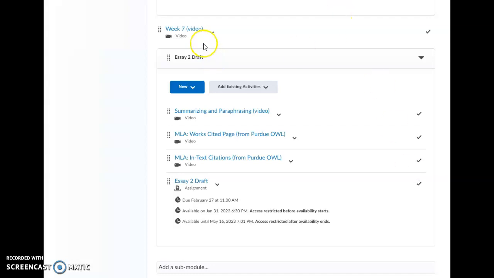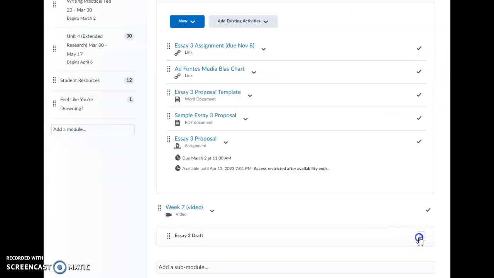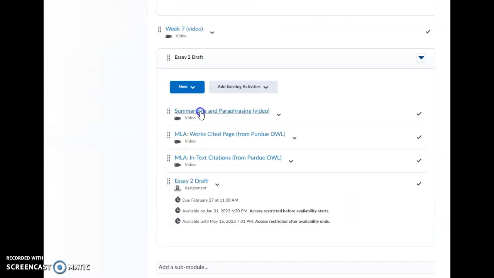So week 7 video is right here. The Essay 2 draft folder. Again, remember these open and close. Summarizing and paraphrasing video. MLA Works Cited. This is both how to do your Works Cited page and then how to do in-text citations. Both these are from Purdue's